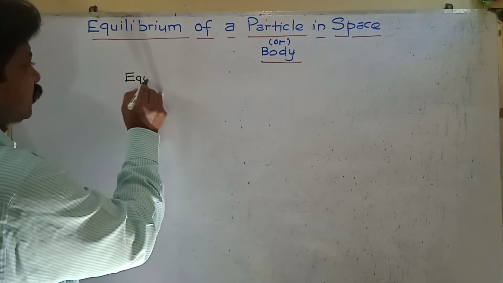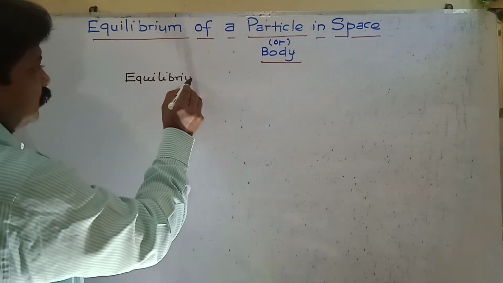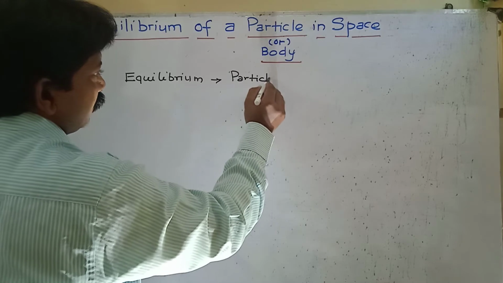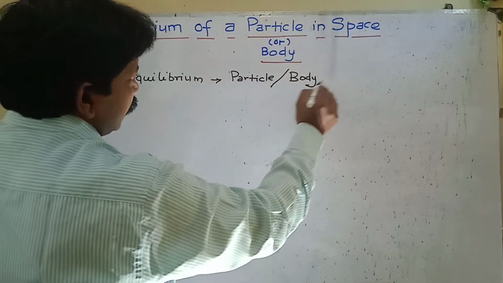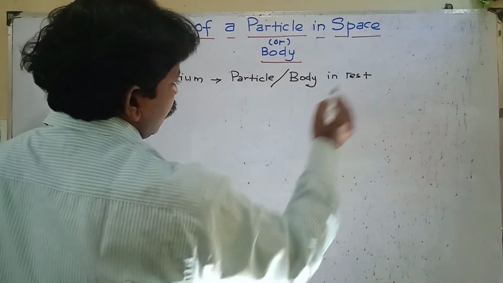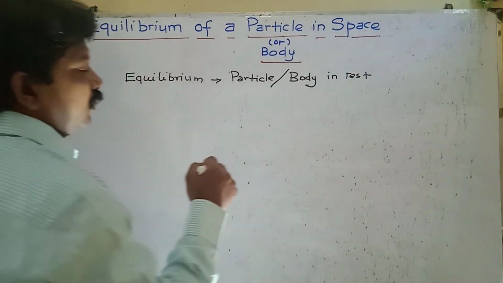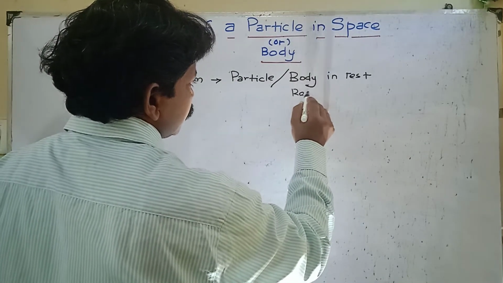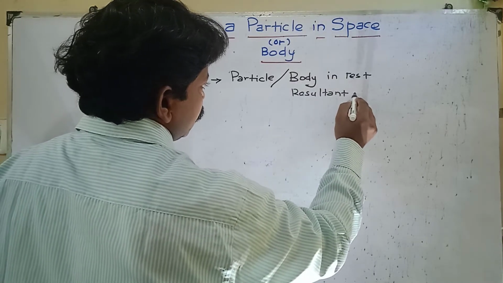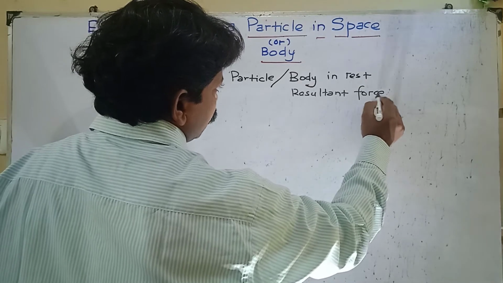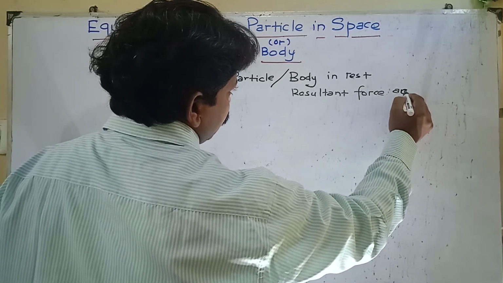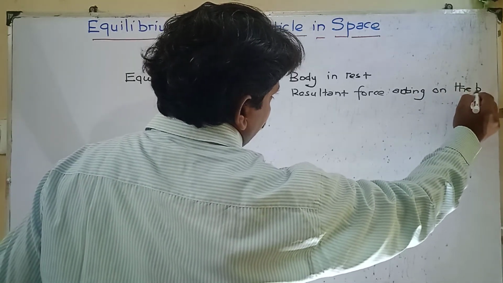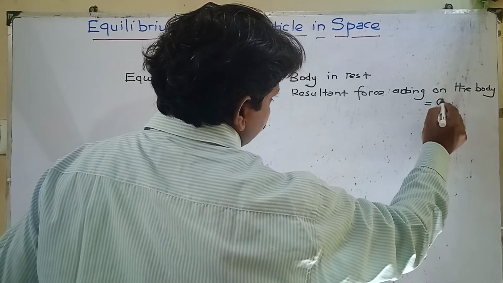So equilibrium means the particle or body is at rest, or the resultant force acting on the body is equal to zero.